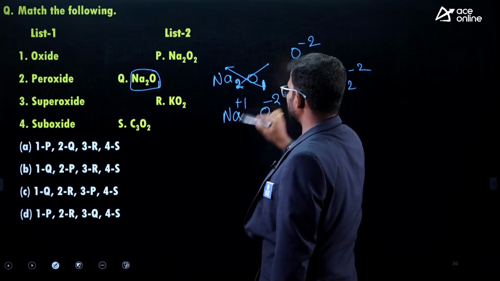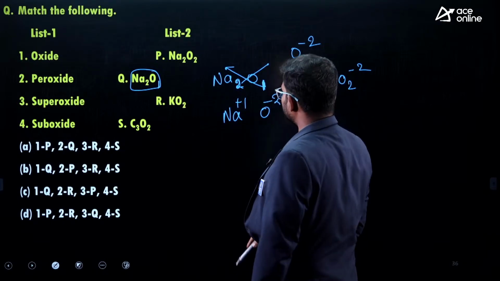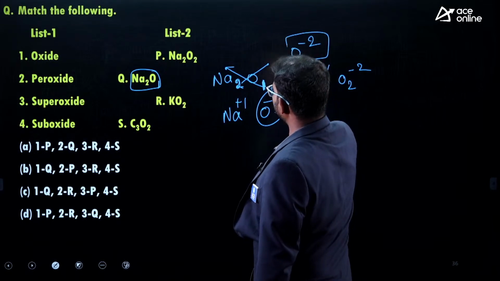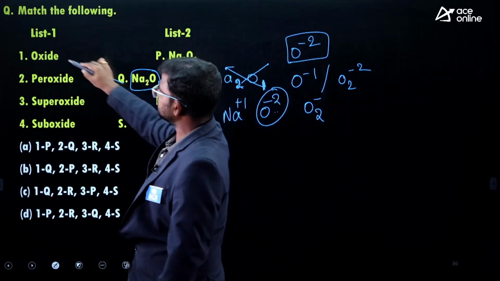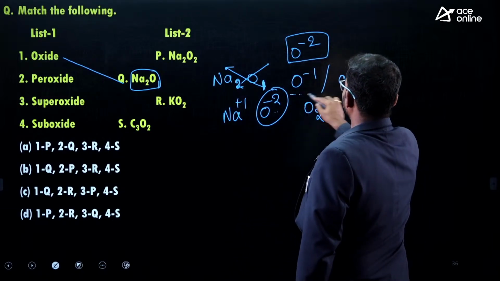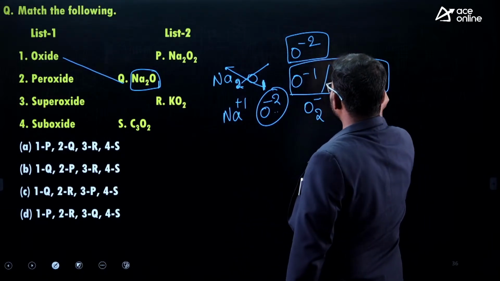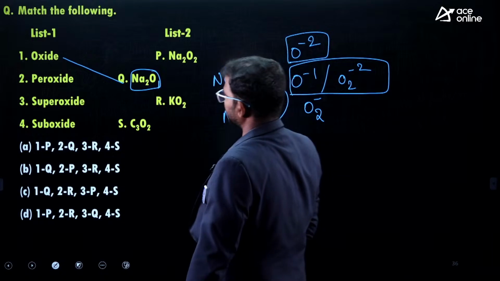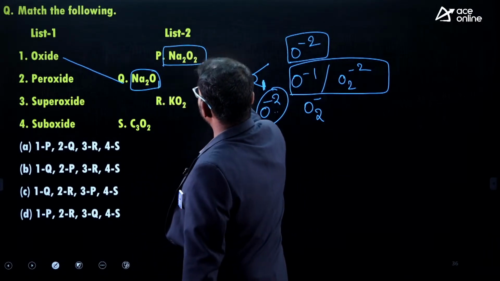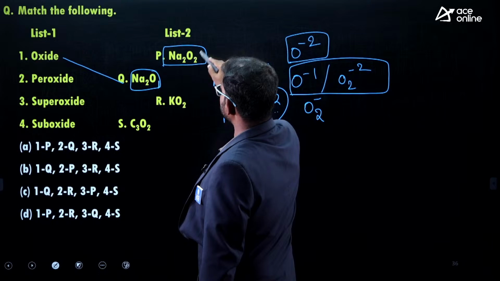This is a non-metal, due to that it attains a negative charge. Here it has minus 2. If it has O minus 2, then it is treated as oxide. Next, what about peroxide? Peroxide means it has either O minus 1 or O2 minus 2. If you observe this compound Na2O2, here also the same thing.